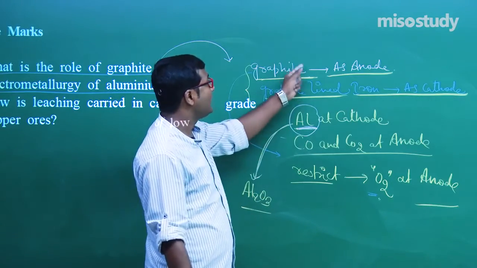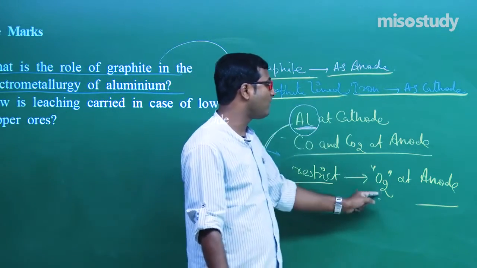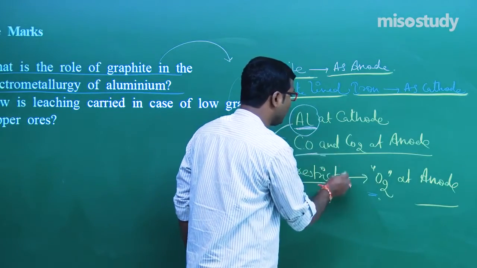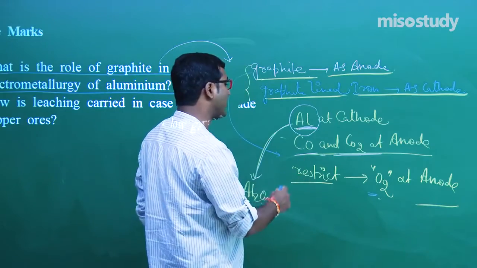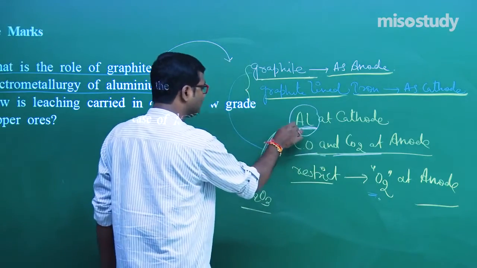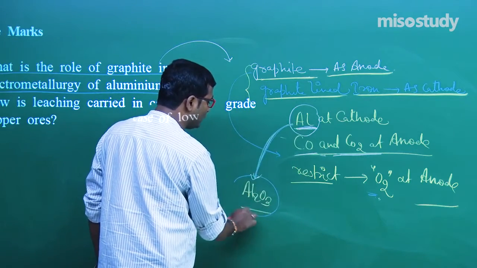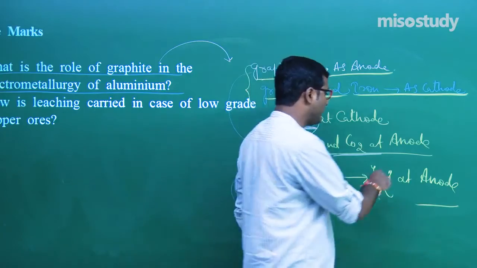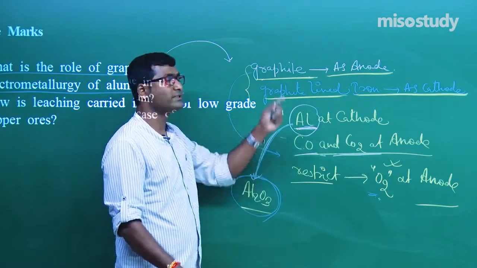Again I am repeating, if graphite is used as an anode, then it restricts the formation of O2 at anode by forming CO and CO2. If O2 forms at anode, then it will react with aluminium and form Al2O3 again. So, to prevent the liberation of O2, we use graphite.